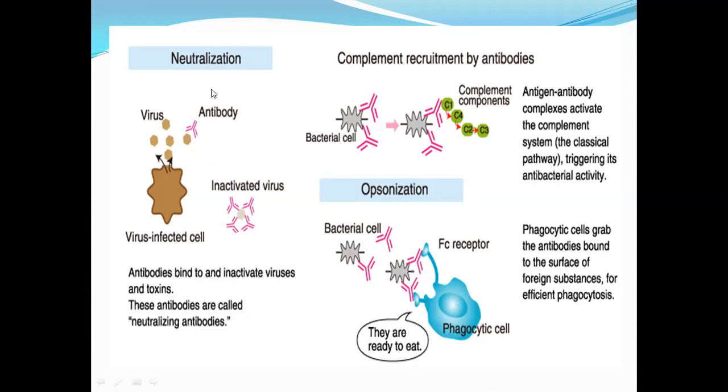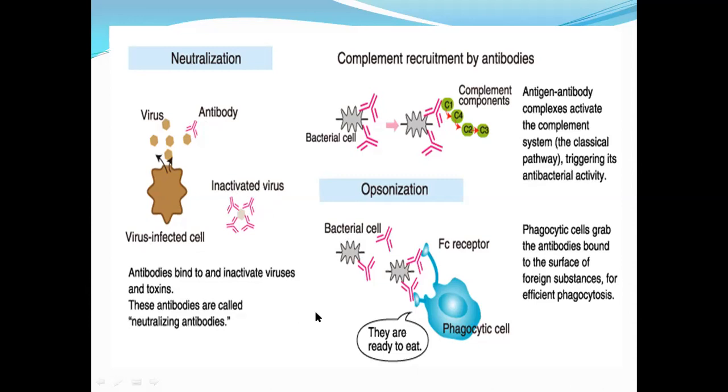And next is the neutralization. This is the virus and this is the antibody. This is the antigen antibody site. Here inactivation of viruses is shown. This is the virus infected cell. Antibodies bind to and inactivate viruses and toxins. These antibodies are called neutralizing antibodies.